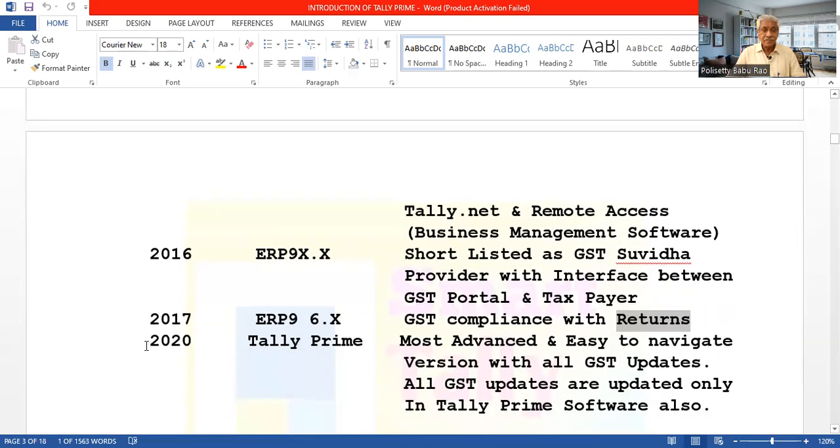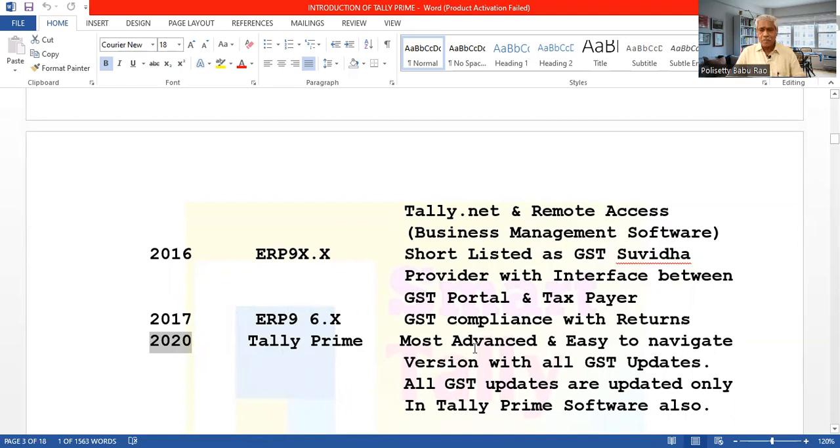And then in 2020, they planned to release ERP18, but they changed the idea and they released a complete new version, complete new software called Tally Prime.